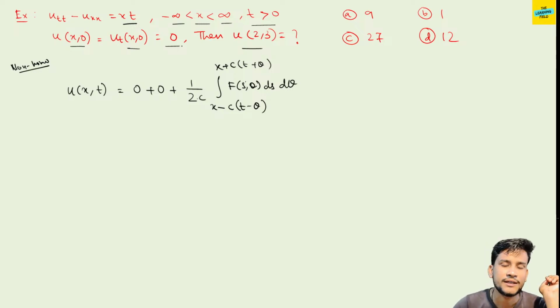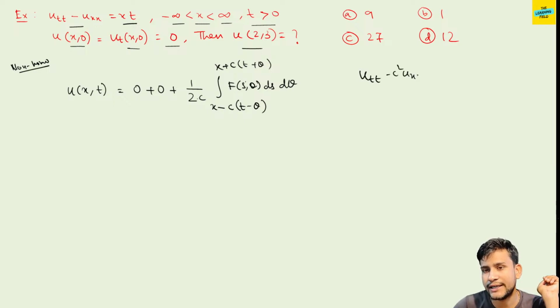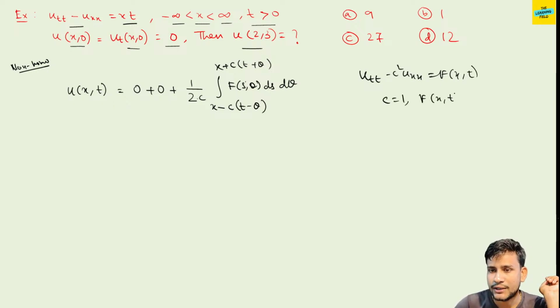Here c value is 1. If we consider u_tt minus c square u_xx equal to f(x,t), then c equals 1, f(x,t) equals xt, therefore f(s,theta) equals s theta.